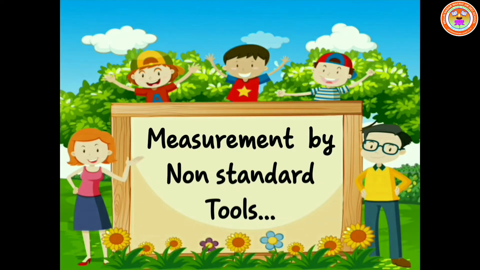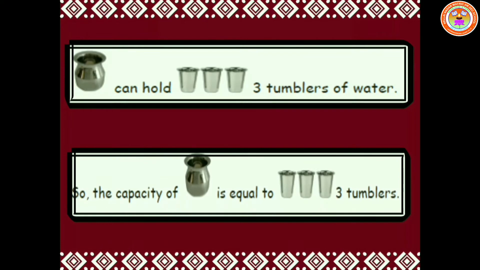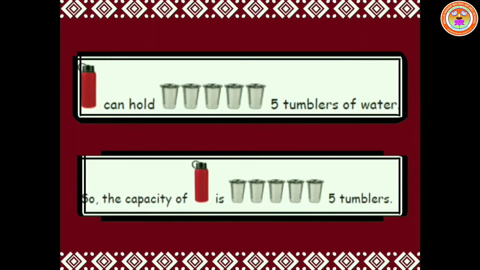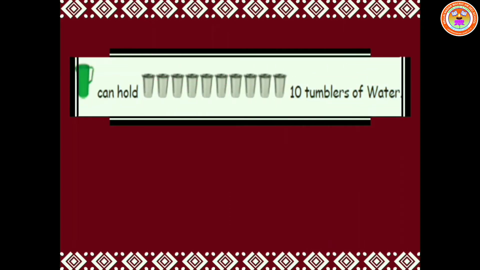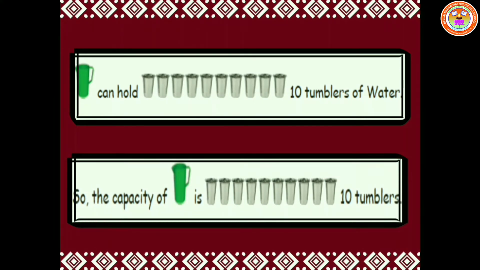Measurement by non-standard tools. In this topic, I will be telling you some containers which we use to carry water or any liquid. Firstly, a vessel can hold 3 tumblers of water. So the capacity of a vessel is equal to 3 tumblers. Secondly, a water bottle can hold 5 tumblers of water. So the capacity of water bottle is 5 tumblers. Thirdly, a jug can hold 10 tumblers of water. So the capacity of a jug is 10 tumblers.